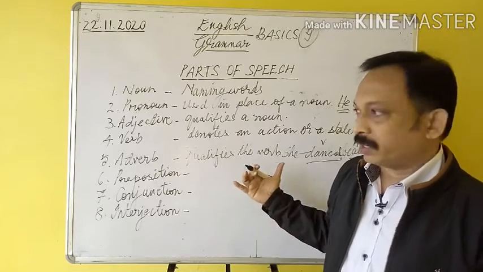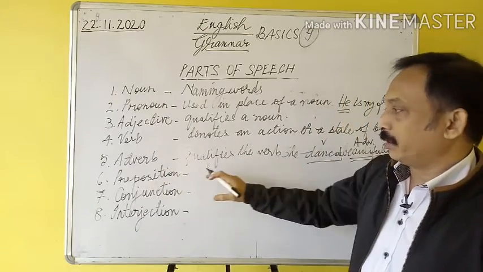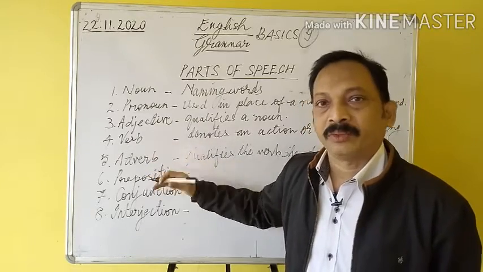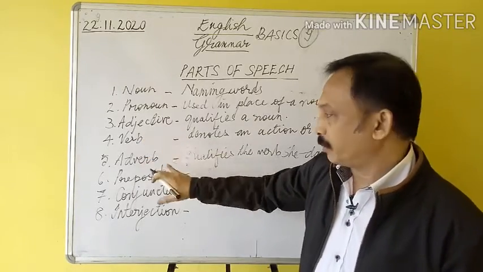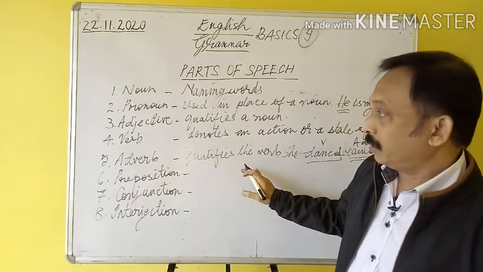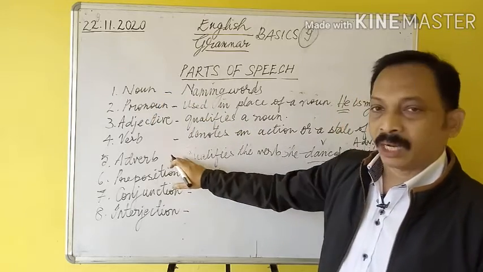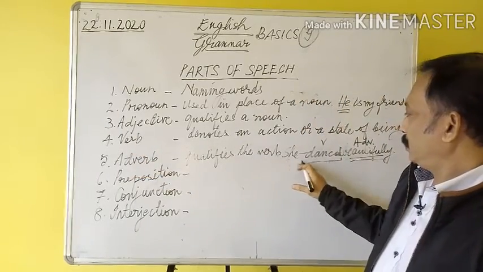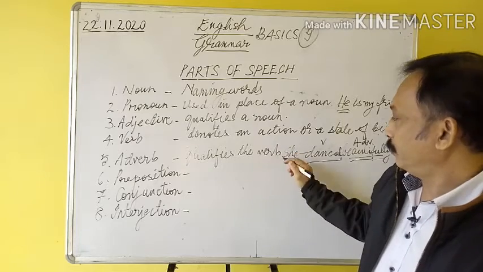Also there are many kinds of adverbs, but simply you understand it. An adverb always shows how an action is done, or when it was done, or where it was done, and so on. All right. So an adverb is related to the verb. It adds something to the meaning of the verb. An adjective adds something to the meaning of a noun, but an adverb adds something to the meaning of the verb. So this is the adverb. It qualifies the verb.